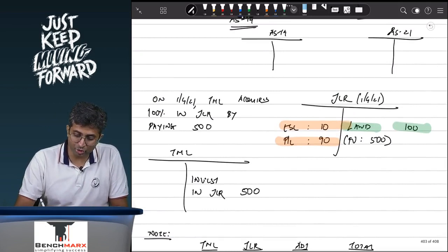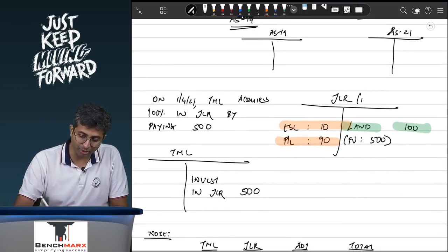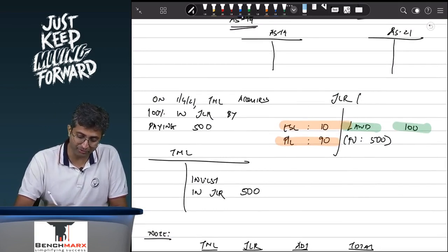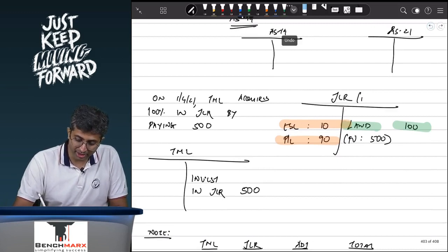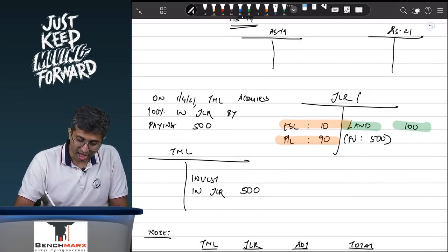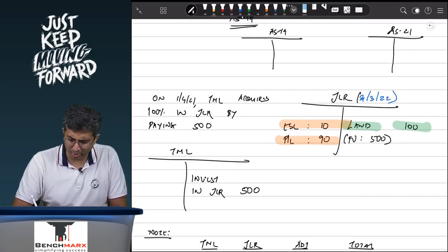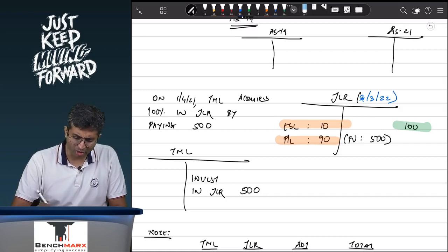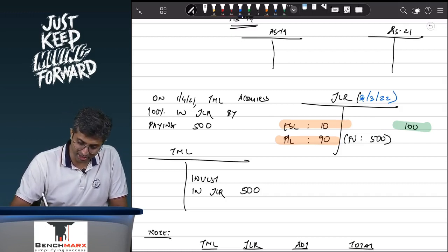Achha, this is the fair value adjustment as on the date of acquisition, but it is possible that the question gives you the position not as on the date of acquisition, but let us say 1 year after the date of acquisition. So let us say in this question we modify it a little, and let us say we go to 31st of March 2022. And let us say this is not land, let us say this is building.